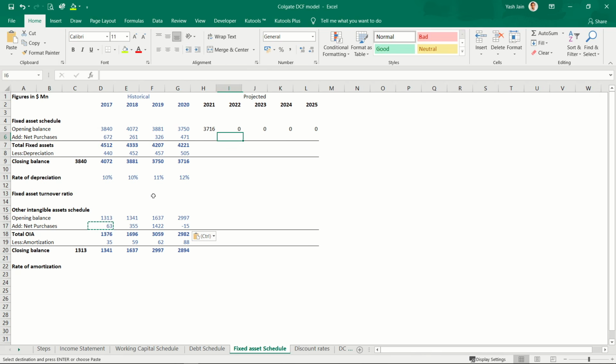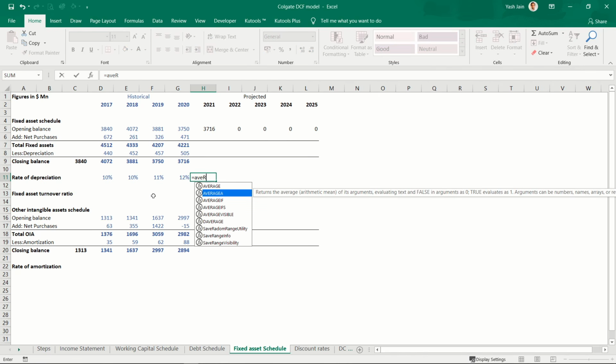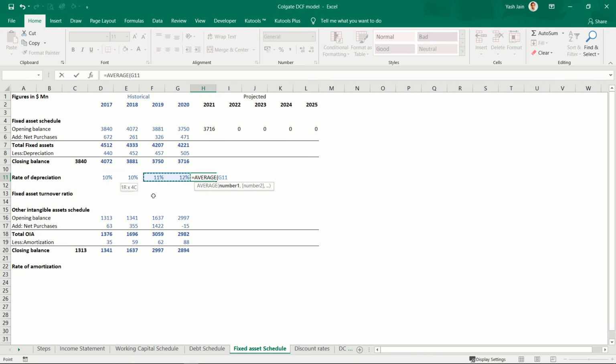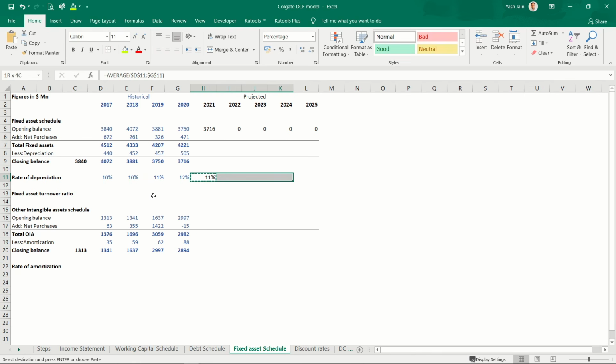So now I need to project how much fixed assets I need in future, what will be their depreciation and what will be their closing balances. Let's start with the depreciation rate. It is going to be in a very tight range, around 10 to 12%. So let's say on average it would be around 11%.